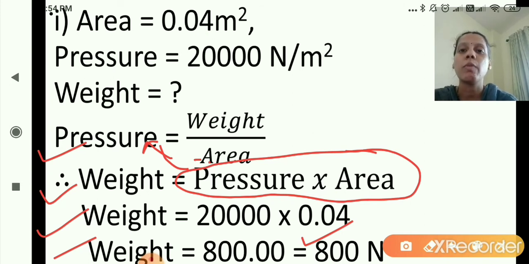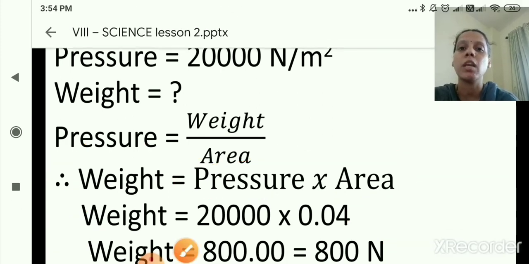So 20,000 multiplied by 0.04 is 800.00. Do the calculation properly. After the decimal point there are two zeros. If you are writing that or if you are not writing, that is also okay. So directly you can write down 800 Newton. So this is the weight. Weight is equal to 800 Newton. I hope you are clear with the first sum. Now we'll move to the second sum from the table.